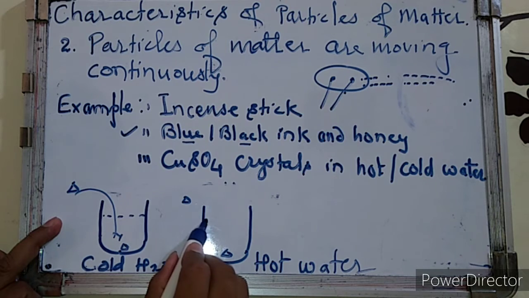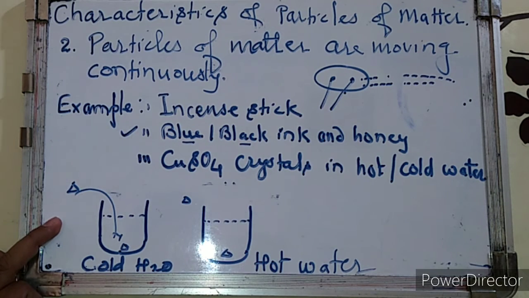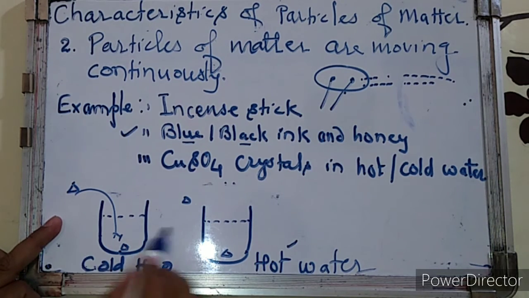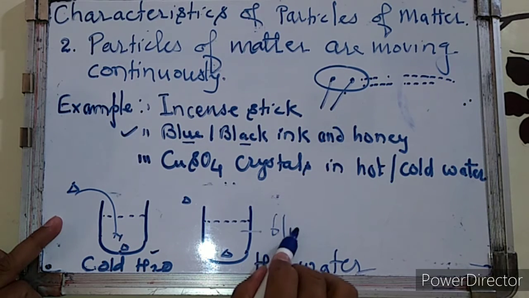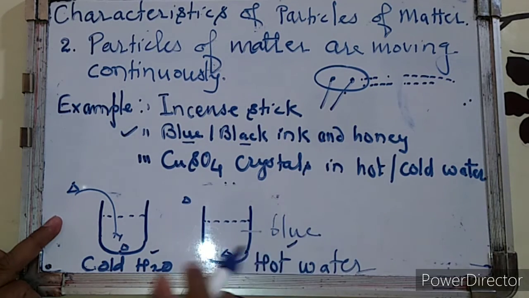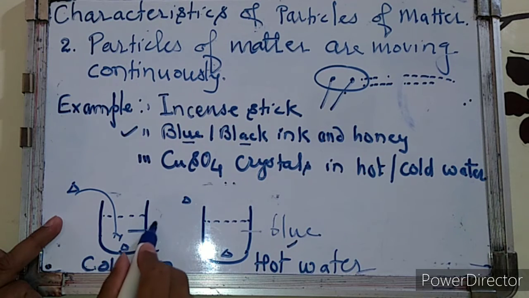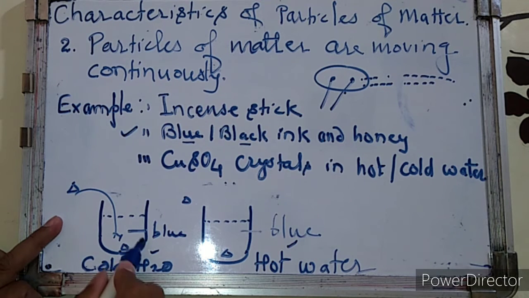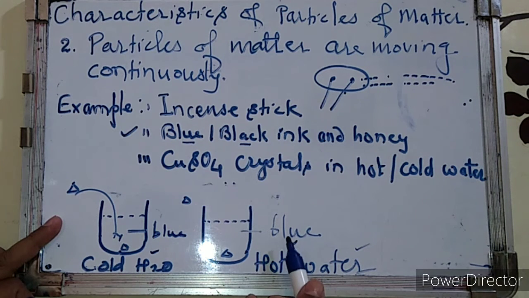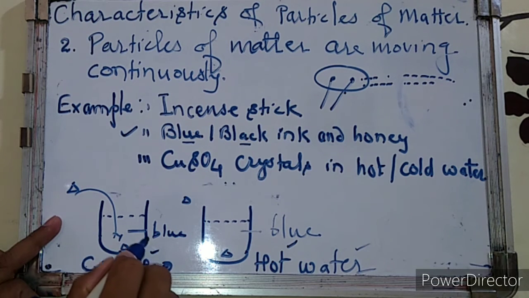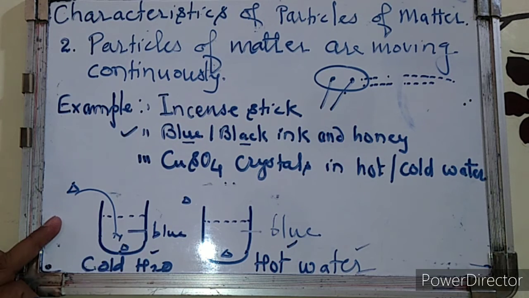In which beaker will you find faster diffusion? We will find the diffusion is faster in hot water and slower in cold water. The entire solution will become blue here, and here the color will also be blue. So this blue color develops in the solution. Hot water will have faster development of the blue color and the cold water will have slower development of the blue color.